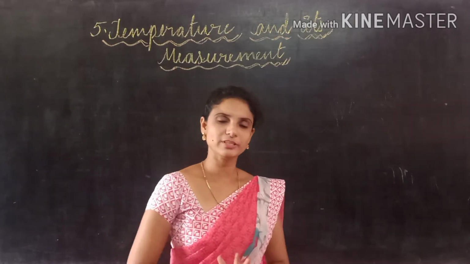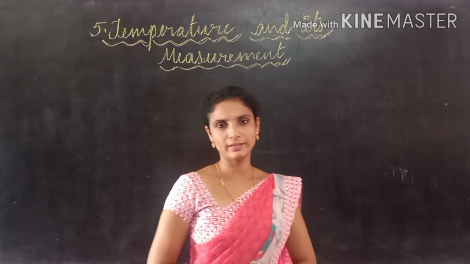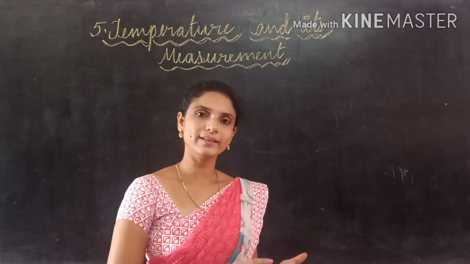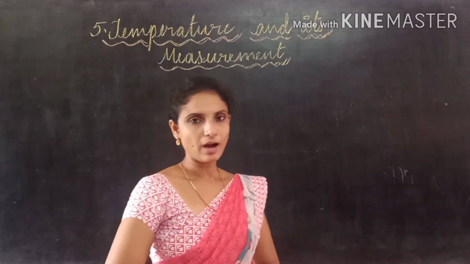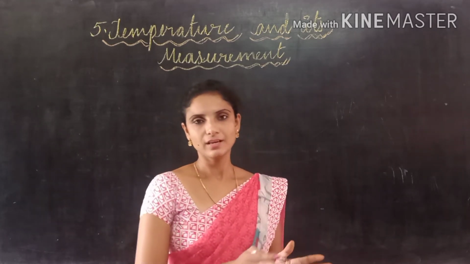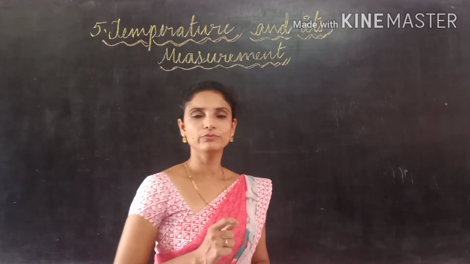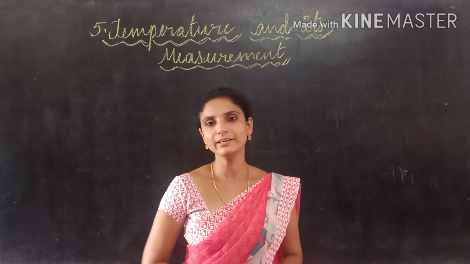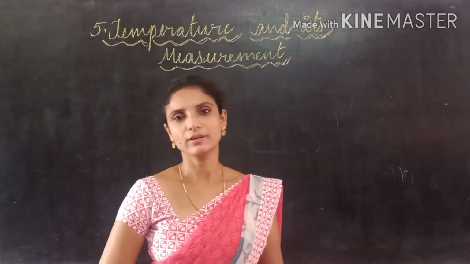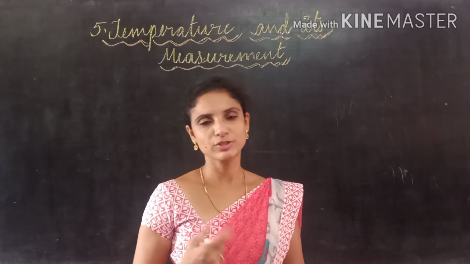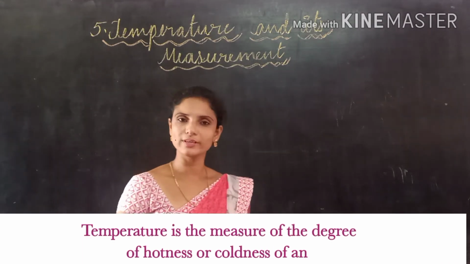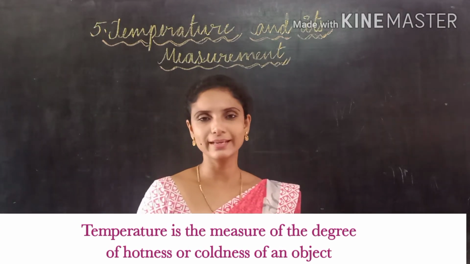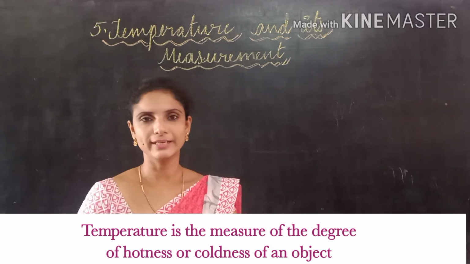We see that some objects are cold and some objects are hot. Some objects are hotter than the remaining objects and some objects are colder than the remaining objects. How do we decide whether the object is hot or cold? Here we need a reliable method to measure the hotness or coldness of an object. Generally we measure this in terms of temperature. What is temperature? Temperature is the measure of the degree of hotness or coldness of an object.